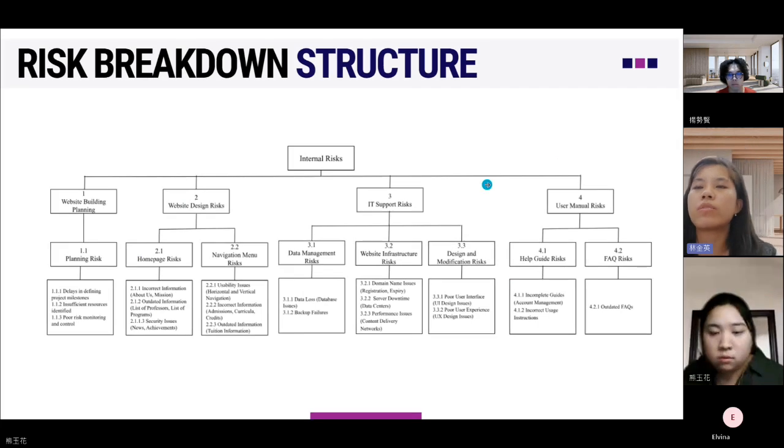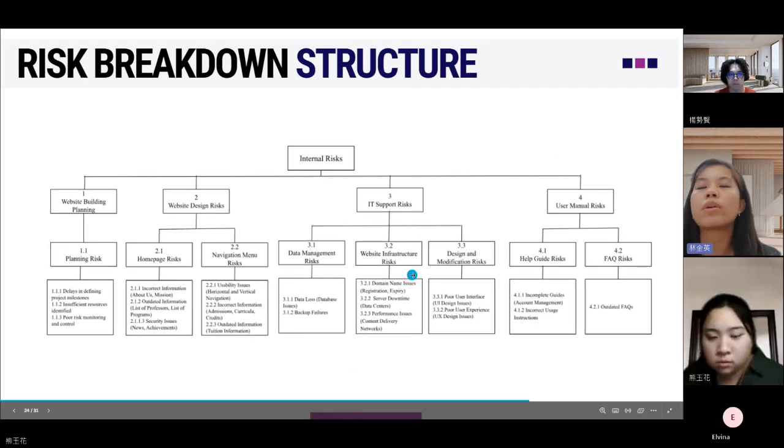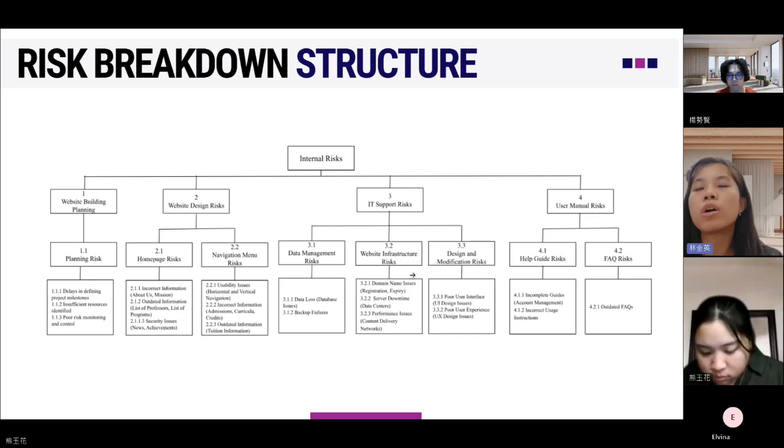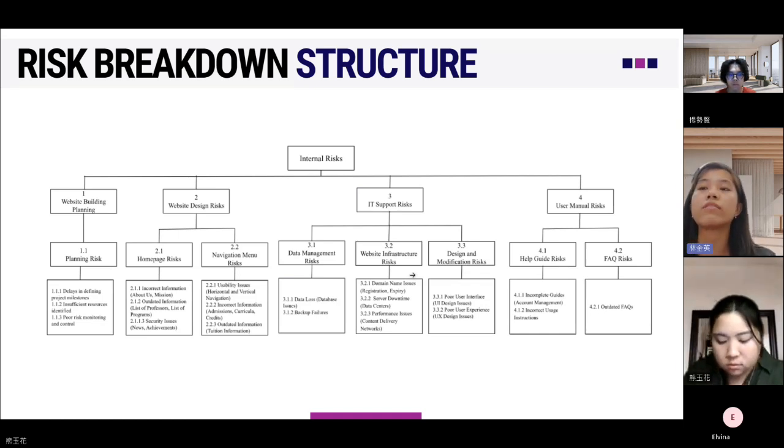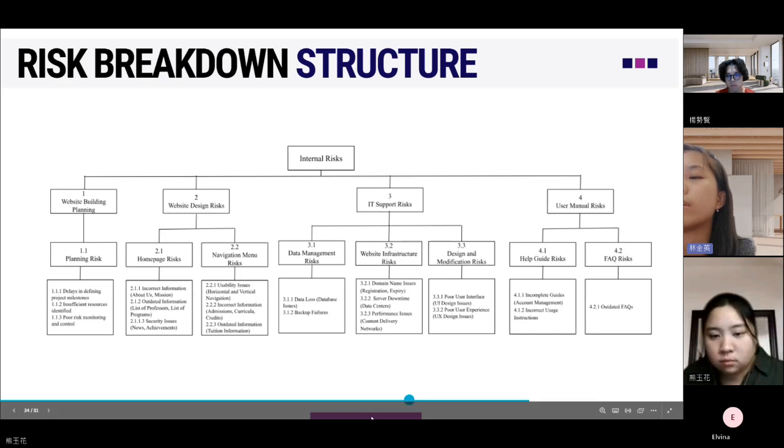So this is our risk breakdown structure for our risk in building the website for school. We divided the risk into two categories. The first one is the internal risk, and the second one is the external risk. The internal risk is more from the internal factors of our website, which include the website building planning risk, website design risk, IT support risk, and the user manual risk.